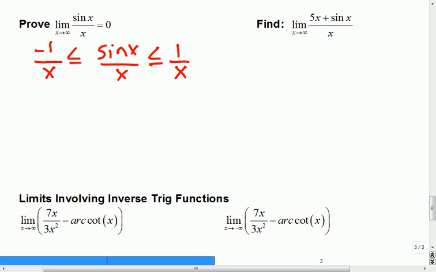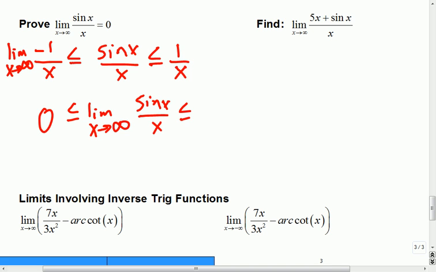So if we take a look at the limit as x goes to infinity, what's going to happen to the first piece? Yeah, it would be going to 0. And the second piece is also going to 0. So therefore, this limit is equal to 0.